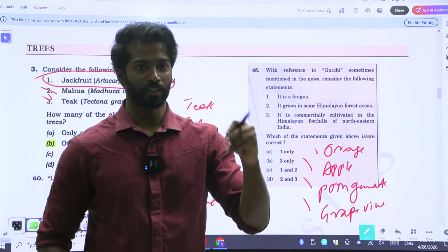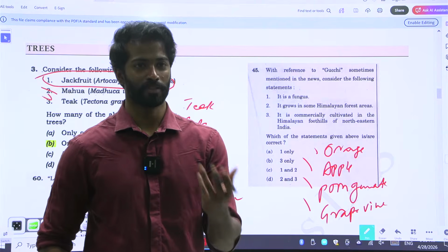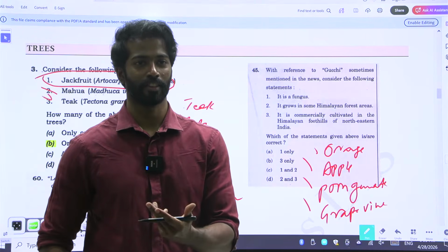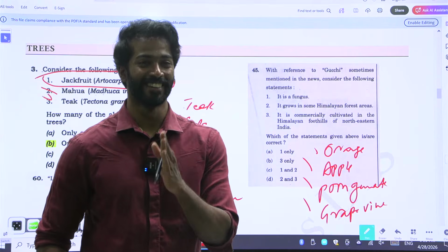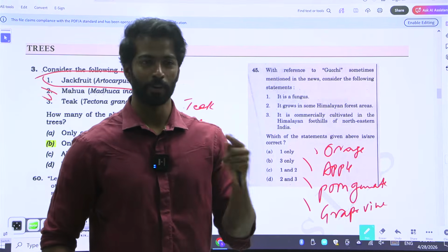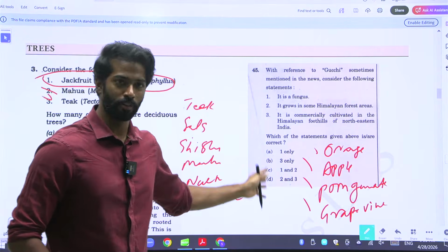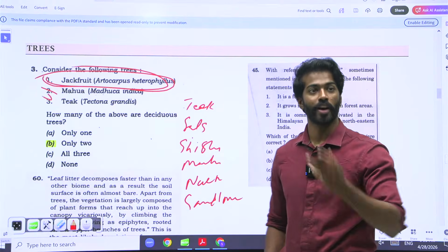Now in Ladakh, do the trees shed their leaves? Kashmir apples, are they evergreen? They are not evergreen, they are deciduous. So apple, orange, pomegranate, grapevine, all of them are deciduous only. So you need to keep all of this in mind because UPSC is asking these kind of questions. This is how you analyze.